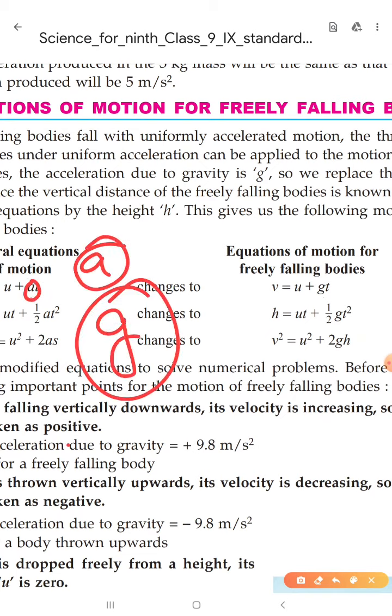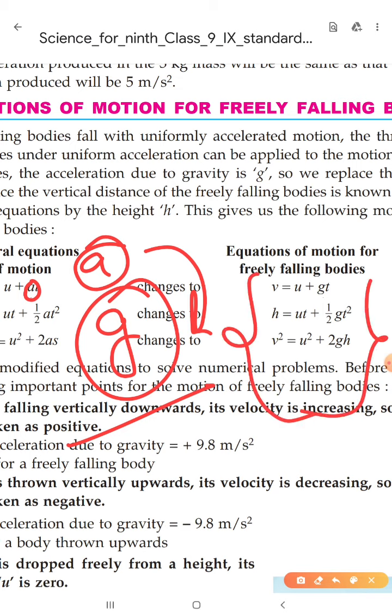Only we have to do this. Then our equations will be v equal to u plus gt. We have replaced a by g. In this case, you can write s equal to ut plus half gt square, replacing only a by g.